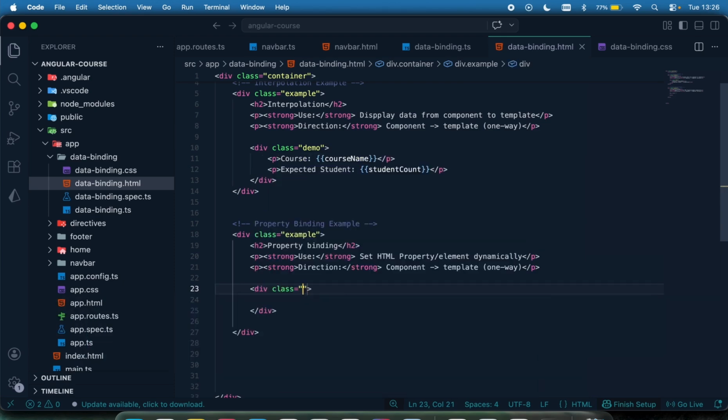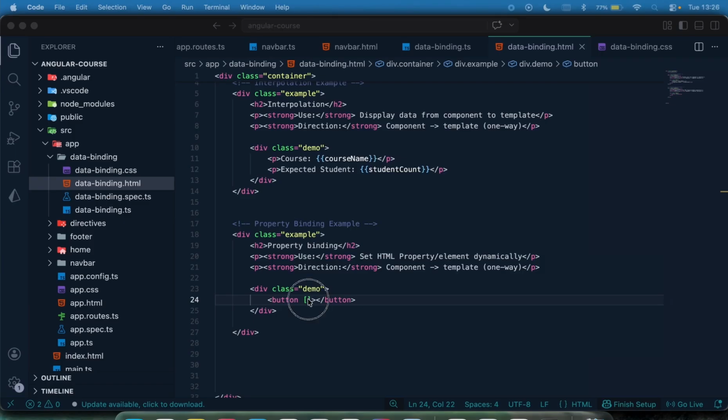So I'm going to give the class demo again, and here I'm going to have a button. Remember, a button has properties. So for you to do a property binding, you're going to have this thing called square brackets. When you see a square bracket, know that we are doing property binding.